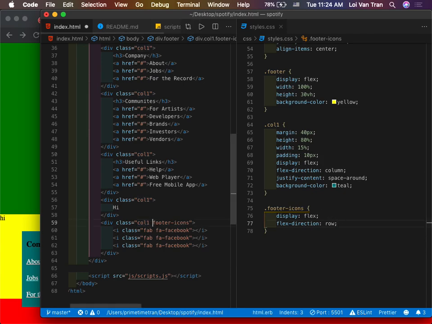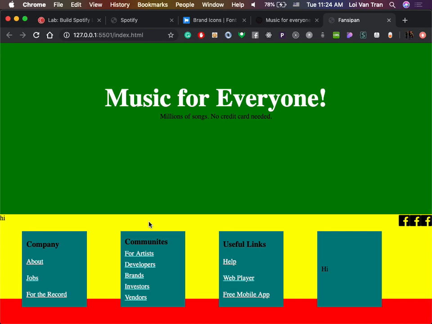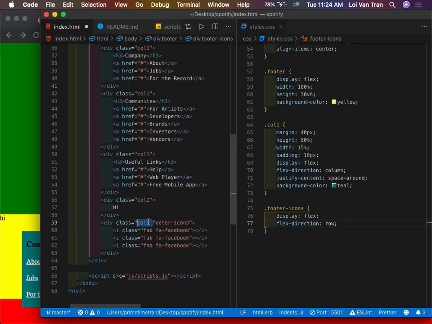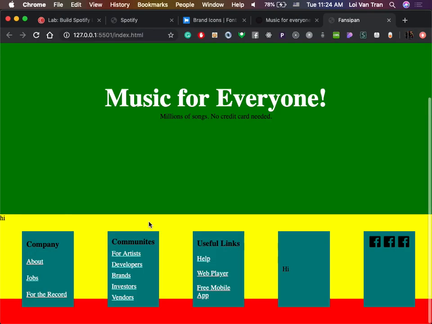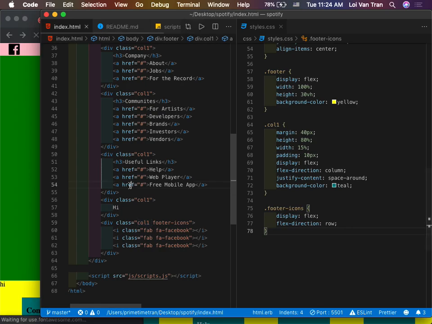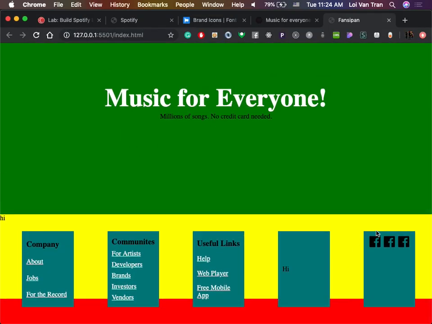Okay, let's go ahead and do one more thing. Let's just go ahead and delete this one. I think this will work. Okay, that kind of worked, but then it messed up another thing. Oh, it did work. Sometimes my computer lags, okay? Yeah, save it. It did in fact work.